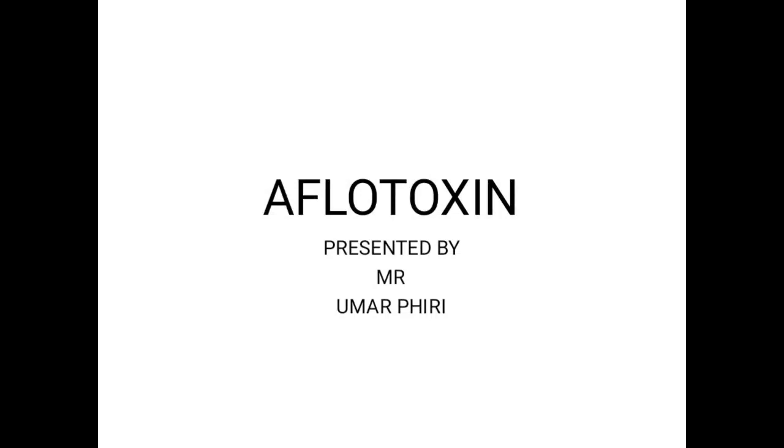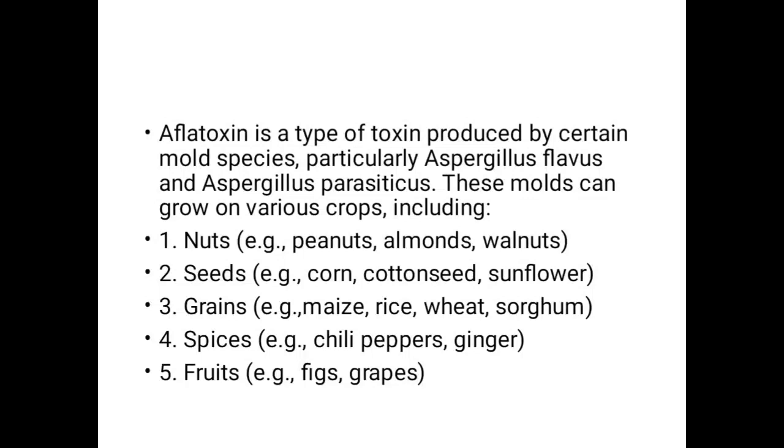In this presentation, we'll be talking about aflatoxin. Aflatoxin is a type of toxin produced by certain mold species, particularly Aspergillus flavus and Aspergillus parasiticus. So these molds usually grow on various crops.